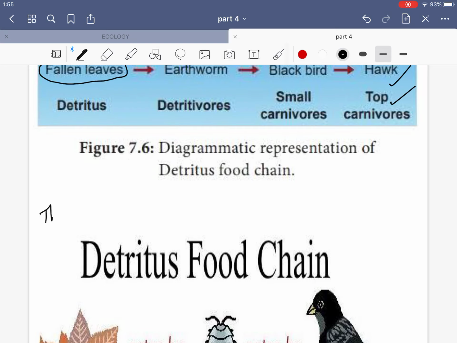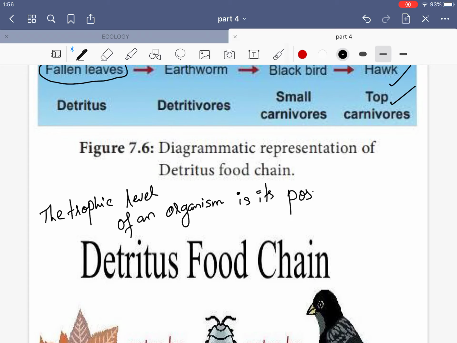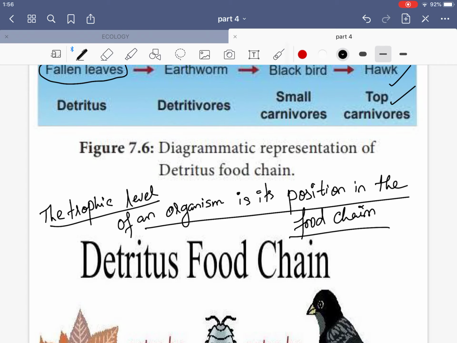It is very simple that you can note down from here, the trophic level of an organism is its position in the food chain. This is the simple definition of trophic level. As your food chain goes further, the trophic level keeps on changing.